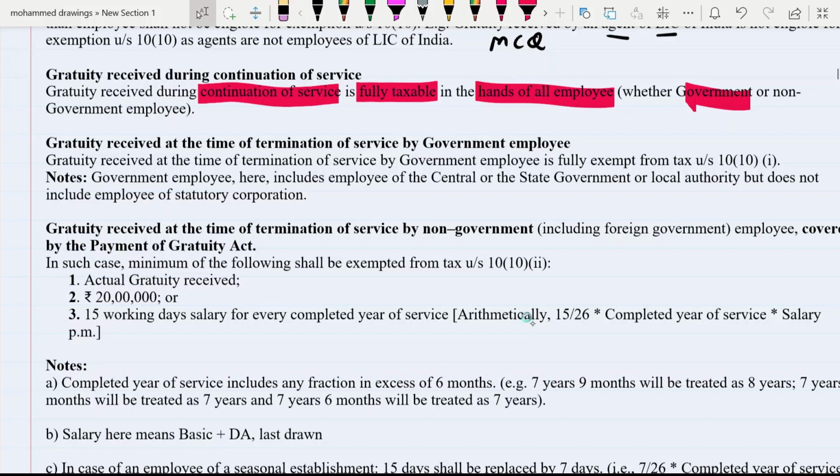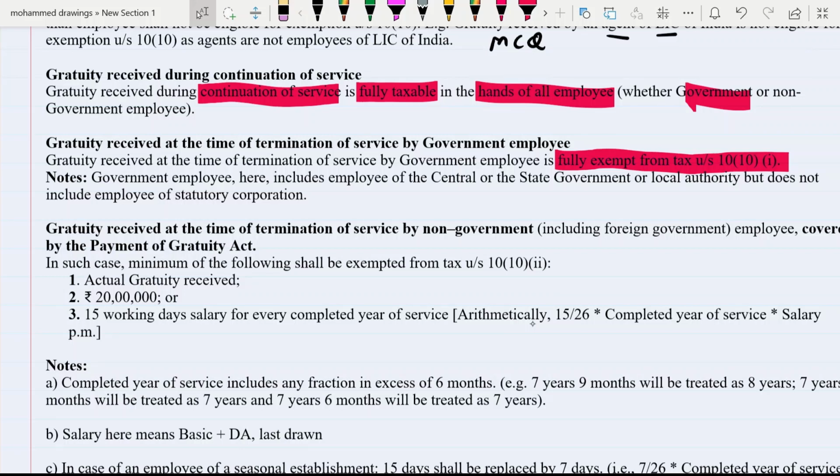Now if gratuity is received at the time of termination of service by a government employee, then it is fully exempt from tax under section 10 subsection 10 clause 1.